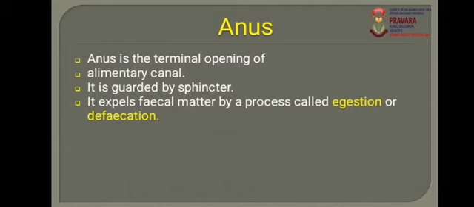Fecal matter is removed from the body by the anus, and this process is called defecation. Okay students, the anus is the last point of the alimentary canal. In our next lecture, we will discuss the digestive glands, that is the salivary gland, liver and pancreas.